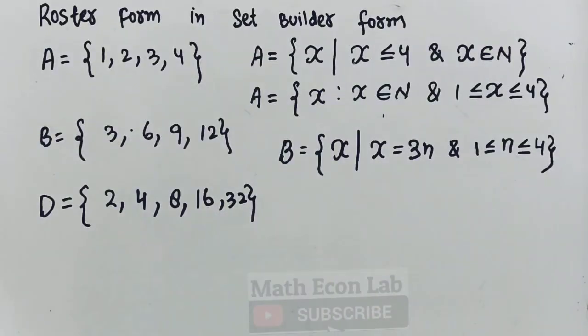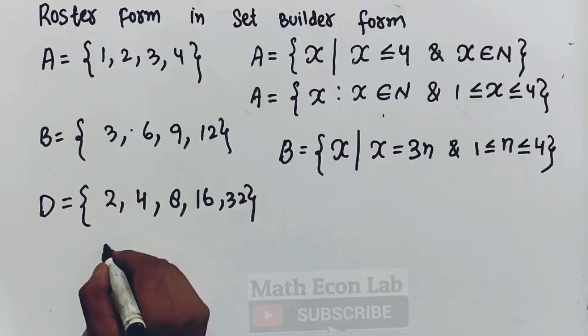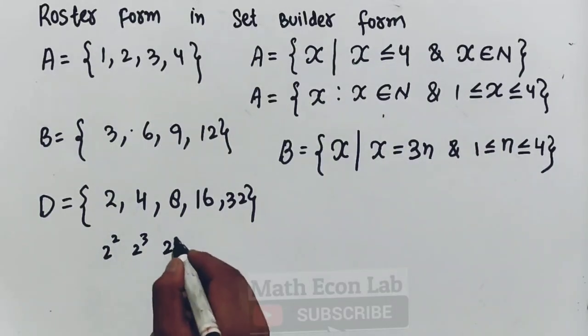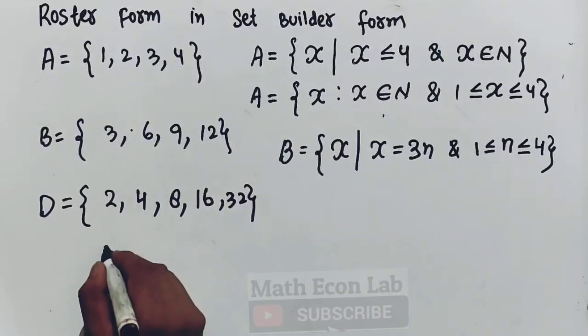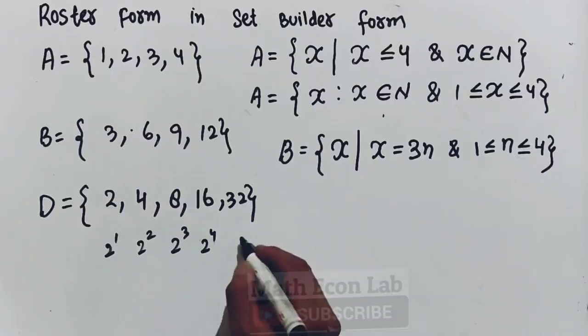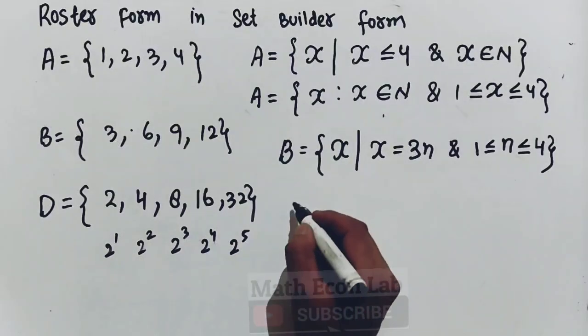This is in roster form. How do I write it in set builder form? Here you can see this is 2 raised to the power 1 is 2, 2 square is 4, 2 cube is 8, 2 raised to the power 4 is 16, 2 raised to the power 5 is 32. So can we write it like this?